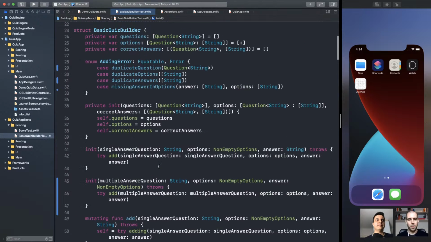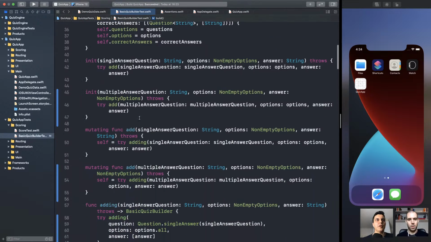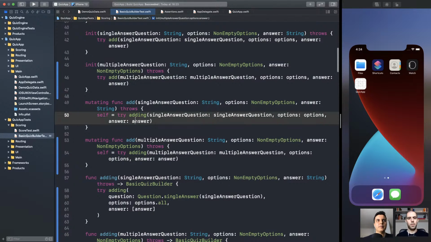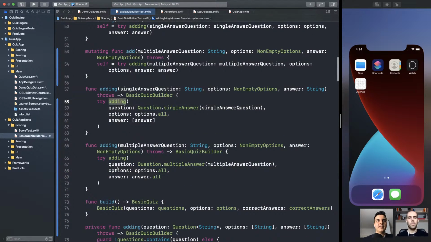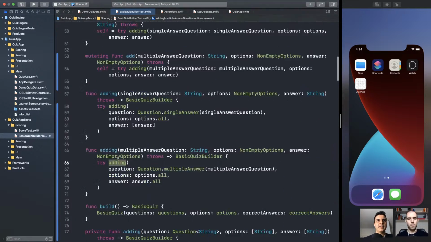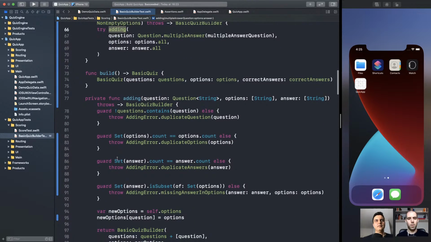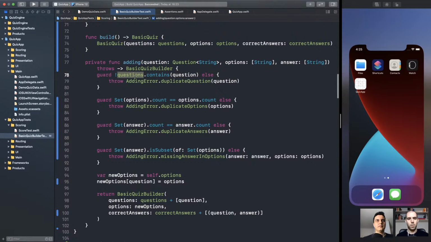All right. So this is the builder with both single answer question and multiple answer question. Look how the answer for the multiple answer question is a non-empty options. It needs to have at least one option for the answer. Make sense? Yeah, exactly. And it also protects all the invariants. You also have the mutable and the Fluent API. And they all delegate to this adding function. So we have no duplication. Make sense? Fantastic.